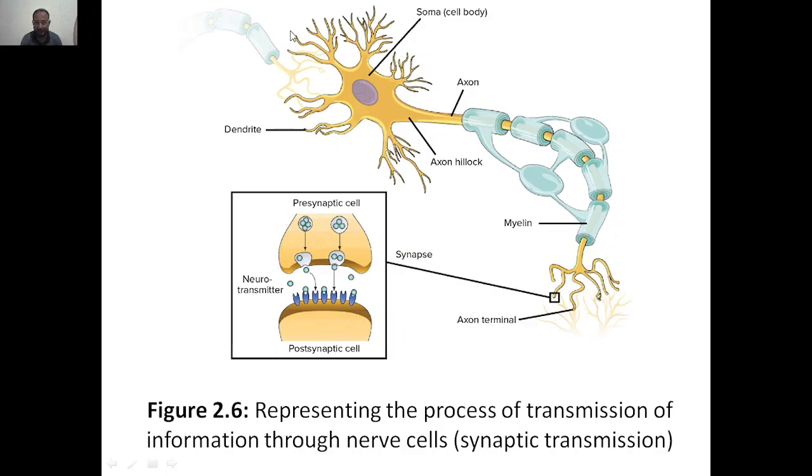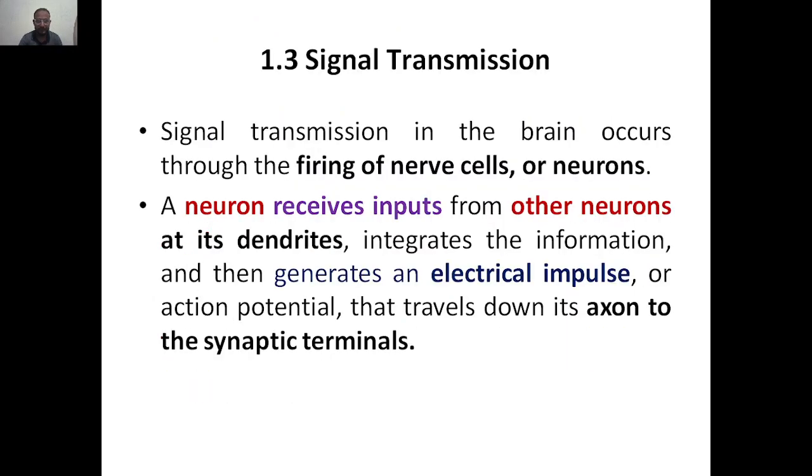Now the information is transmitted from this neuron to the next neuron. That is called transmission. The representation of the process of transmission of information through the nerve cell is called synaptic transmission. So let's explain in another language.